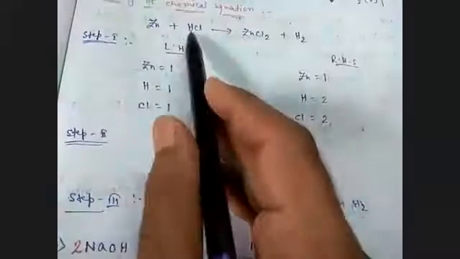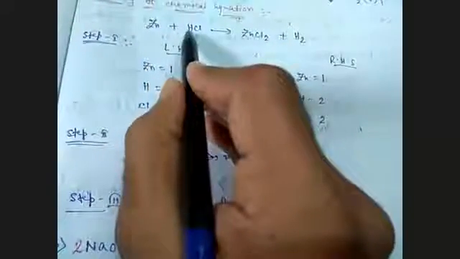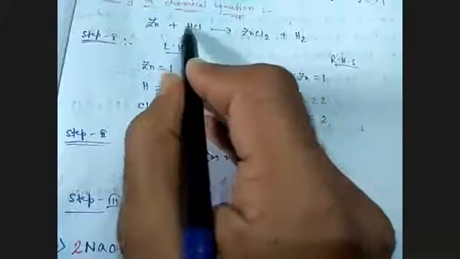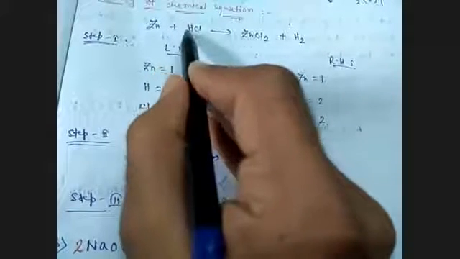Hydrogen is multiplying with 2, and at the same time Cl is automatically multiplied by 2, because the 2 will be placed before HCl, not in the suffix. Clear?